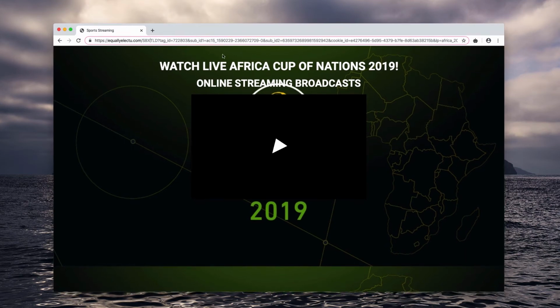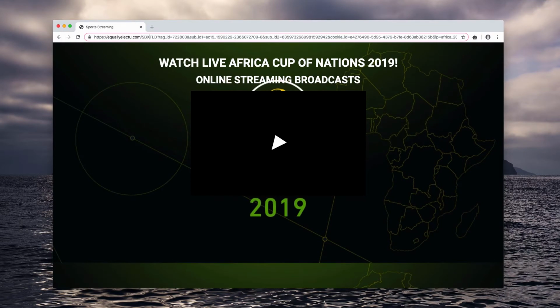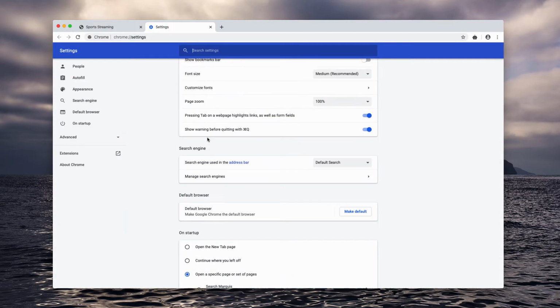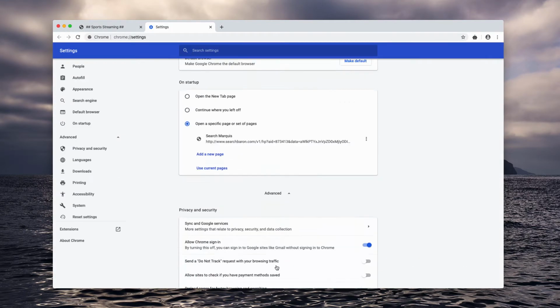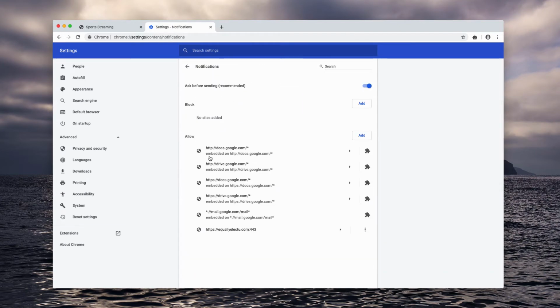Now watch carefully as I explain how to get this issue fixed in Google Chrome. Go to the browser menu, select Settings, scroll down to the Advanced area, choose Site Settings and Notifications. Locate this dangerous resource here and choose to remove it.